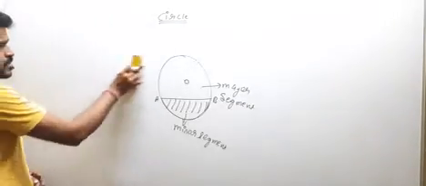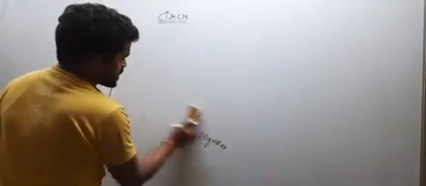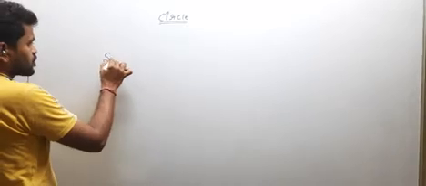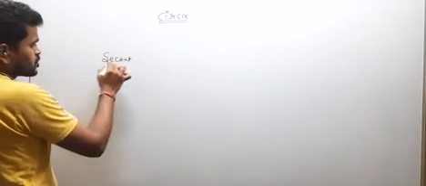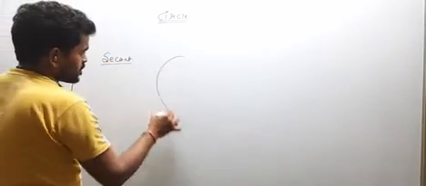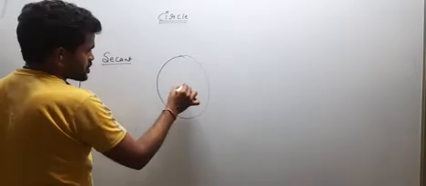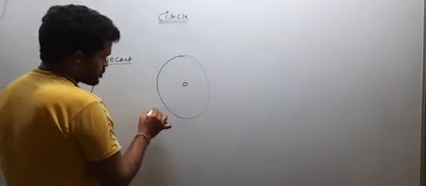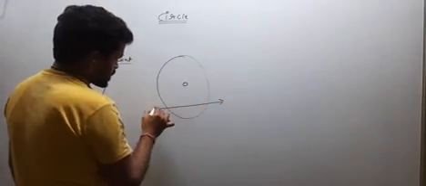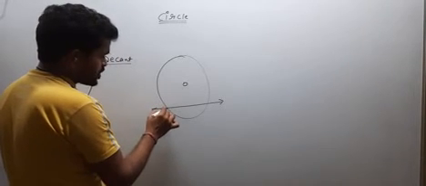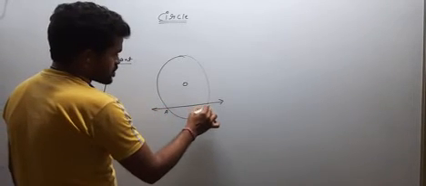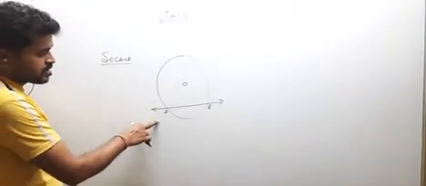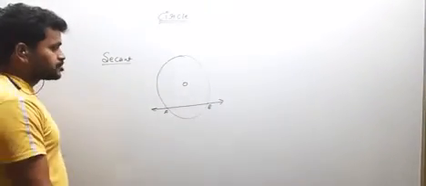After segment, we will discuss about the secant. What is secant? This is the circle. This is the center of circle. When a line intersects circle in two distinct points, it is known as the secant of circle. So here is the secant AB.